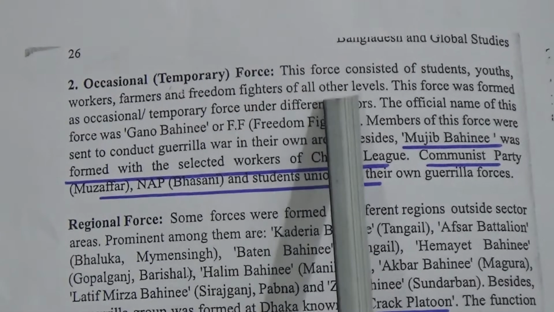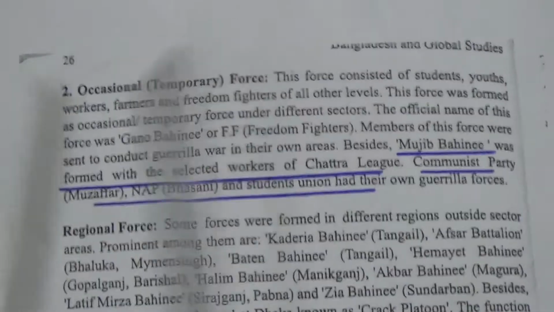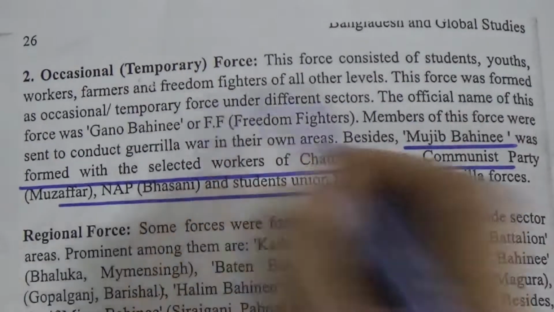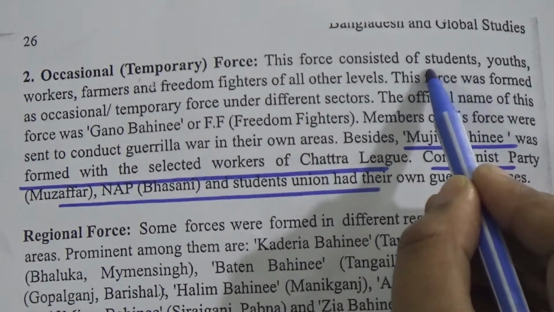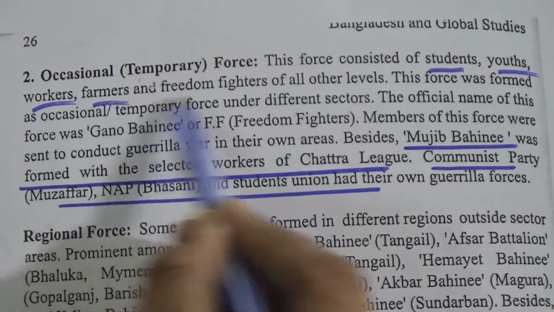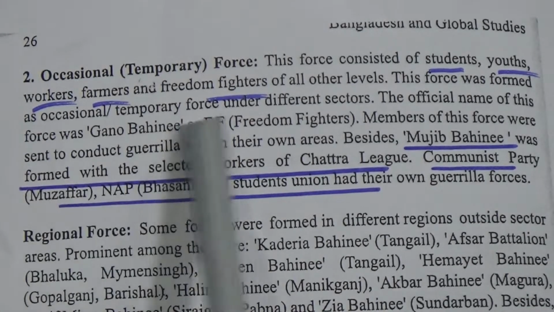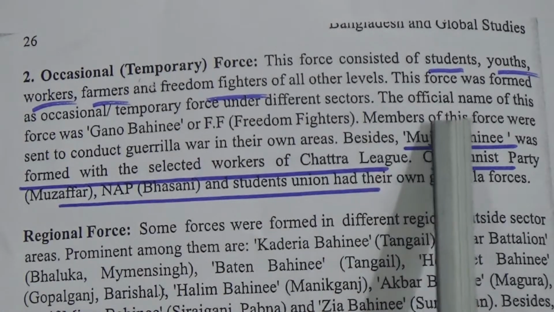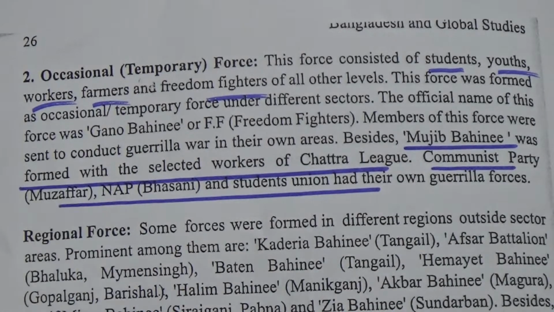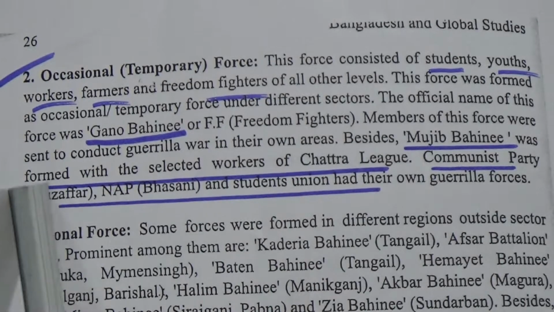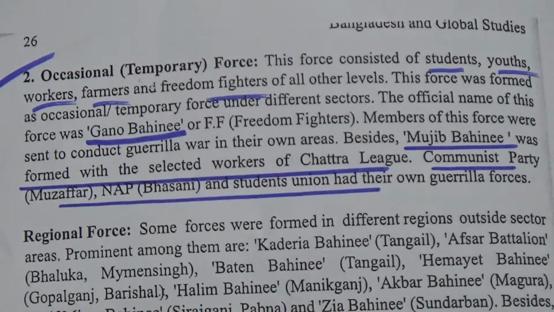Number 2, occasional or temporary forces. These forces consisted of students, youth, workers, farmers and freedom fighters of all other levels. These forces were formed as occasional or temporary forces under different sectors. The official name of this force was Gano Bahini, or FF, which means freedom fighters.